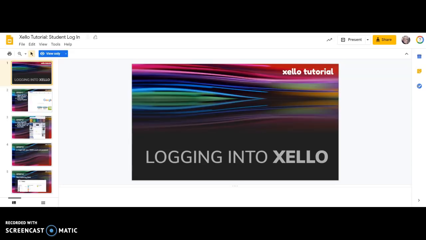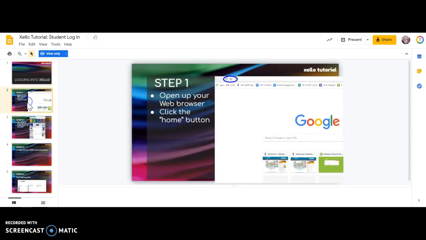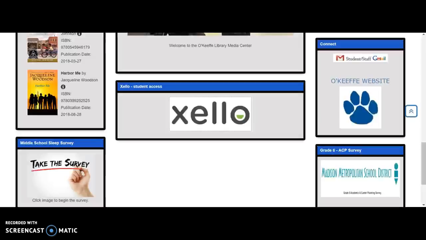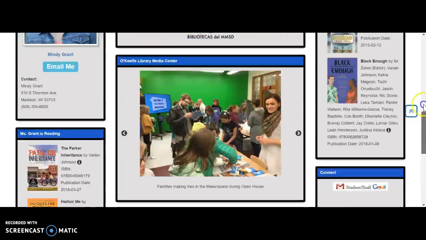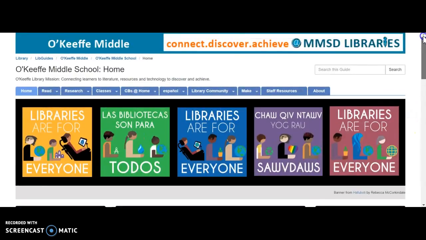I'm here to give you some instructions about the work you're going to be doing with Xello over the next few days. Just a quick reminder about how you get yourself into the Xello program. Many of you have used the home screen to bookmark the library, the O'Keeffe Library portal page. That is this page that looks like this.